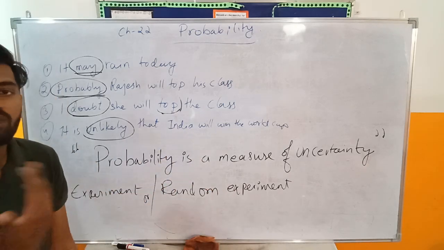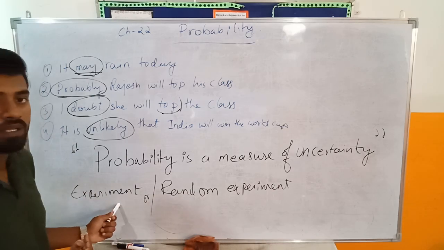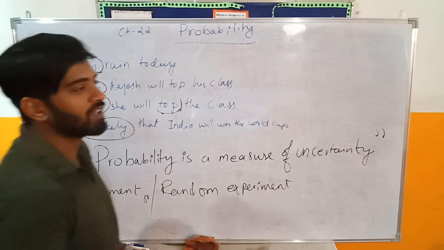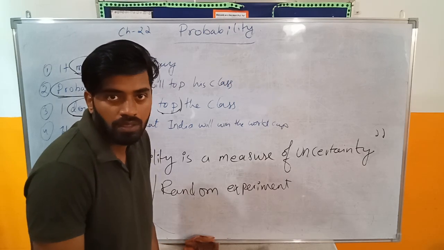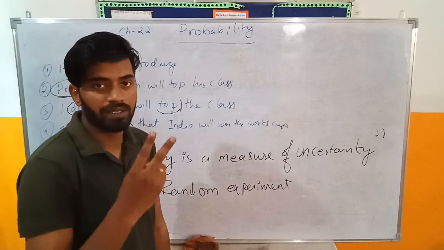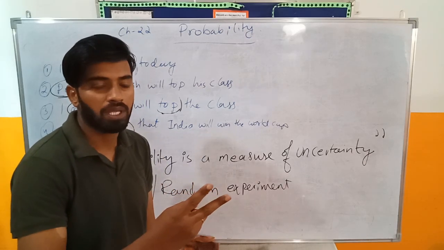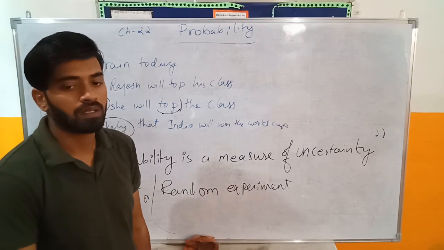Usually in your books they will use the word random experiment instead of experiment. For example, if I toss a coin, head can come, tail can come. How many outcomes are there? There are two outcomes. Whenever there is more than one outcome, we call it a random experiment.